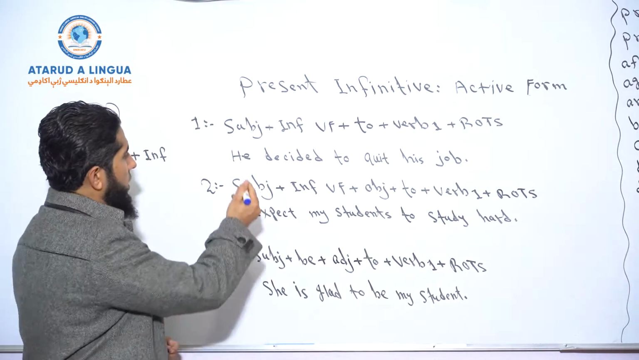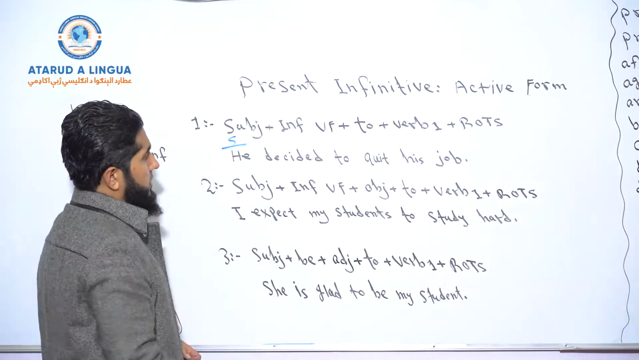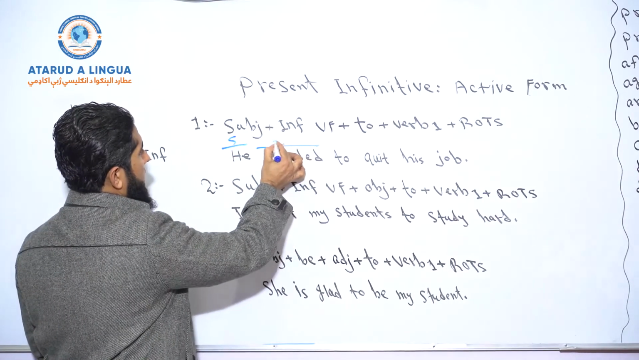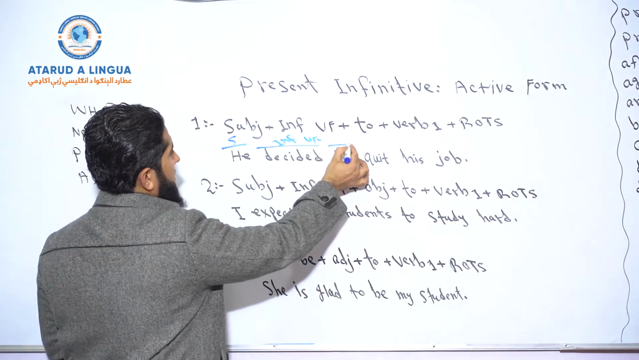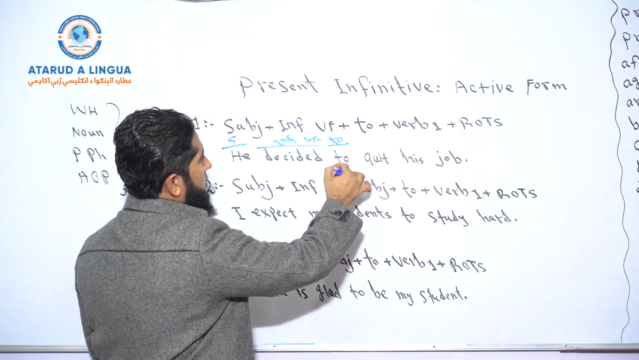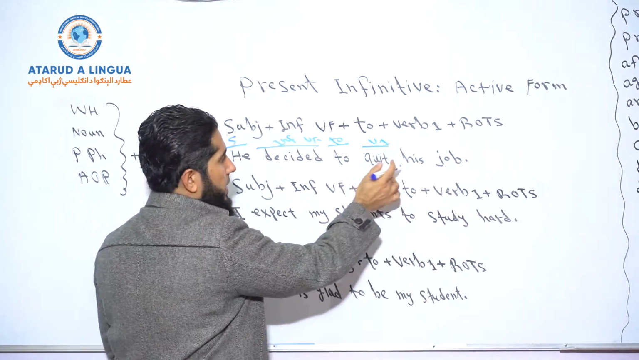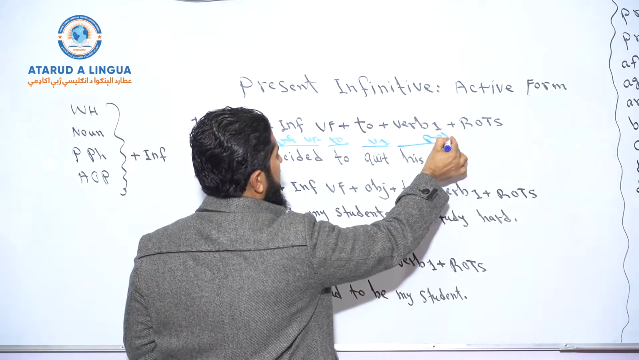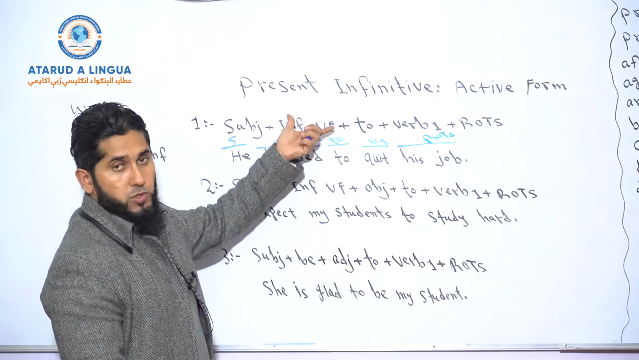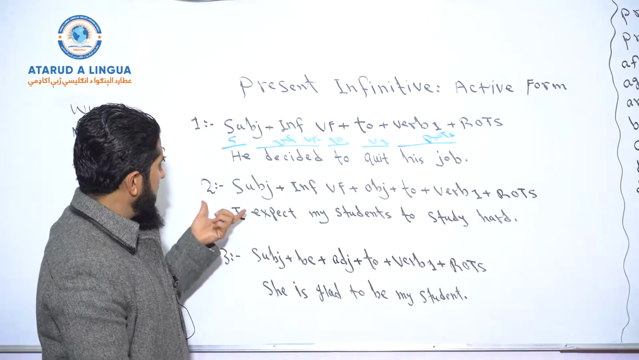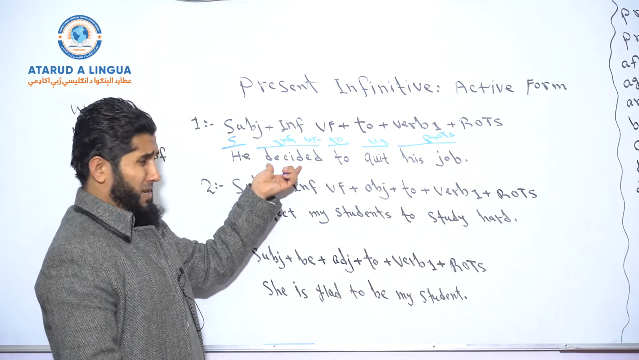So now here, look at he. According to our structure, he is the subject. And decided is the infinitive verb form. And to quit, to plus verb base form, is the infinitive, okay? And his job would be the rest of the sentence. So our sentence goes with the structure. And now according to the second structure, so here he decided to quit his job.